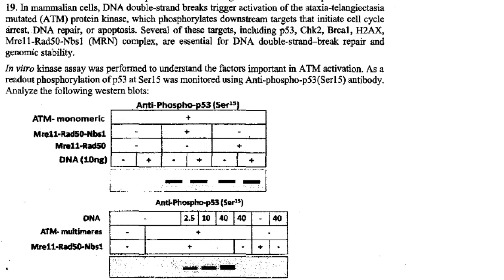Phosphorylation of P53 at serine 15 was monitored using anti-phospho P53 serine 15 antibody, and they have carried out the Western blot analysis and given the results in the table.